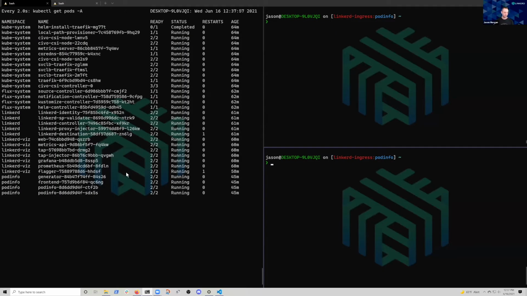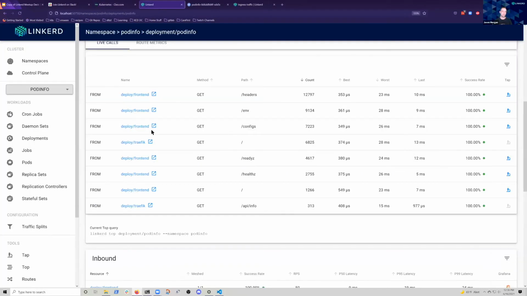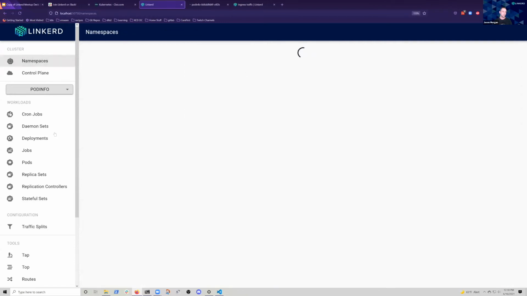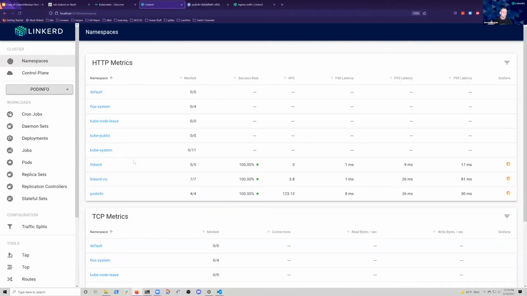So here's my terminal. This one's going to stay a little zoomed out because I'm showing all the pods in this environment, right? What I have is Linkerd, the core service mesh that allows you to get mTLS between all your applications and get all the other benefits of a service mesh. We also have a component called Linkerd Viz, which is our dashboard. This gives you a view of your cluster and of your various namespaces.